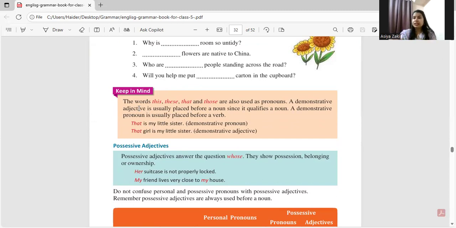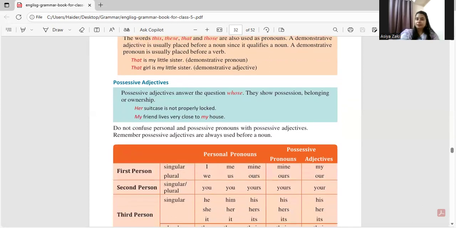Like, that is my little sister. Now, this is a demonstrative pronoun. That is my sister, right? Or if I say that mobile is mine, this mobile, that mobile. So that girl is my little sister, adjective, because I'm talking a bit more about this over here. That phone, this phone, this pen, that pen. So I'm pointing to a noun over here. So that's why it's demonstrative adjective. Let's move to possessive adjective.